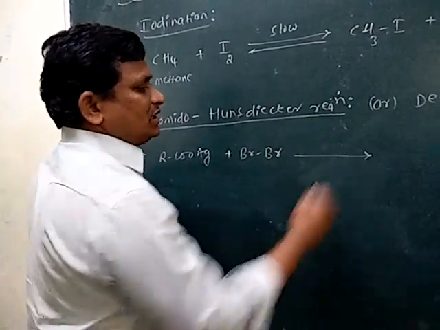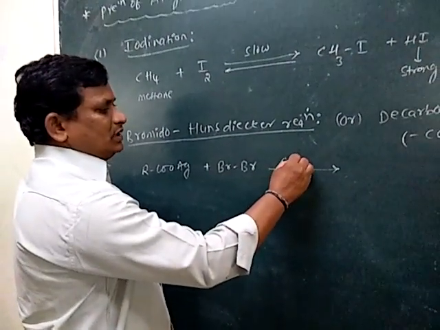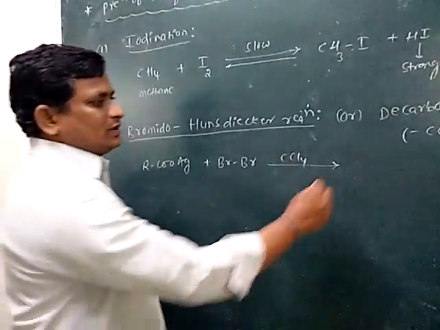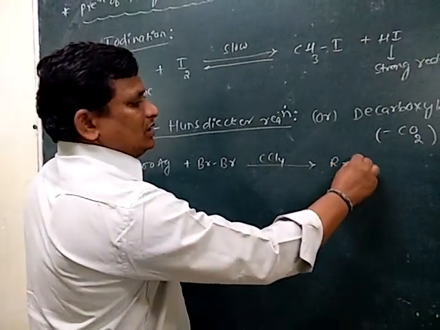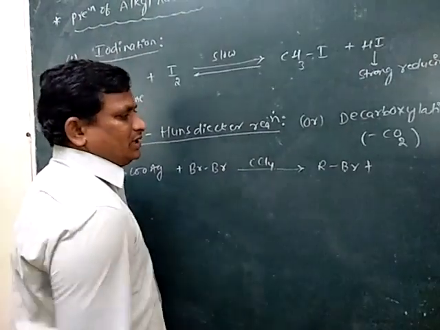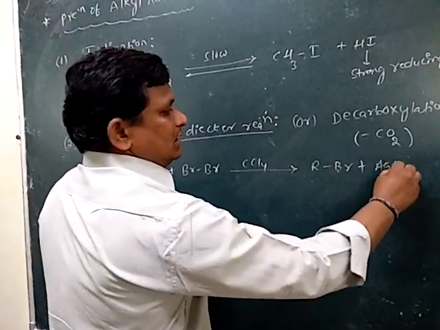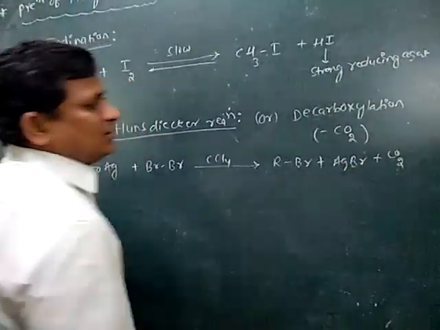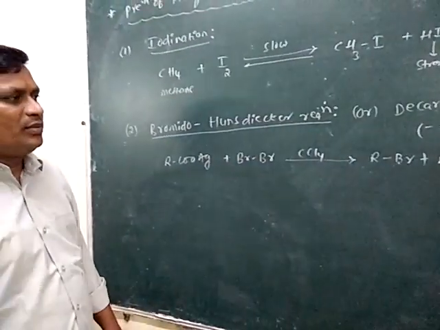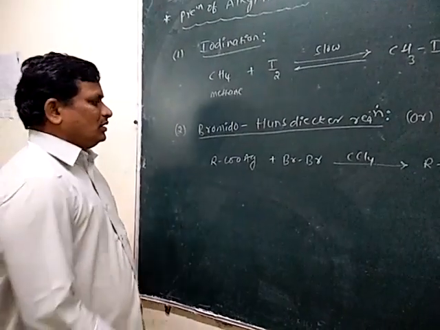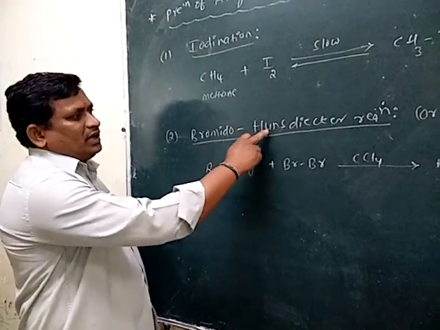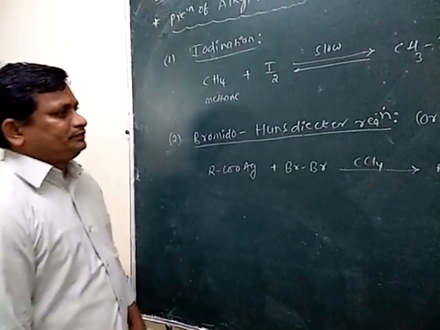This reaction takes place in the presence of CCl4, carbon tetrachloride. Then alkyl bromide is obtained along with AgBr plus CO2. Removal of carbon dioxide is called the decarboxylation reaction. This is the preparation of alkyl bromide by the Hunsdiecker reaction.